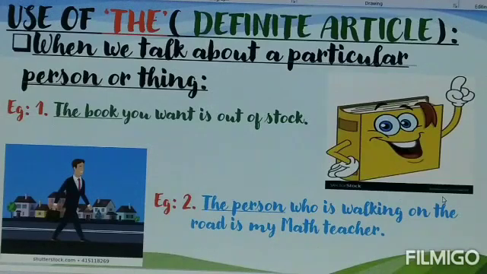Now let us look at the second example. The person who is walking on the road is my math teacher. So here I am referring to a specific person. So that's why I used the definite article.